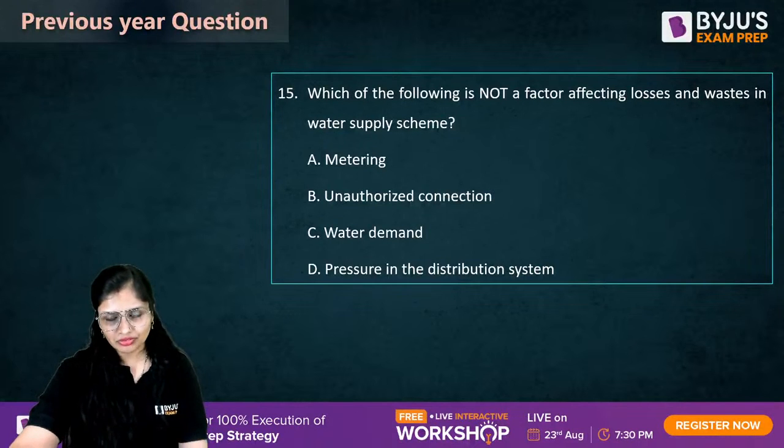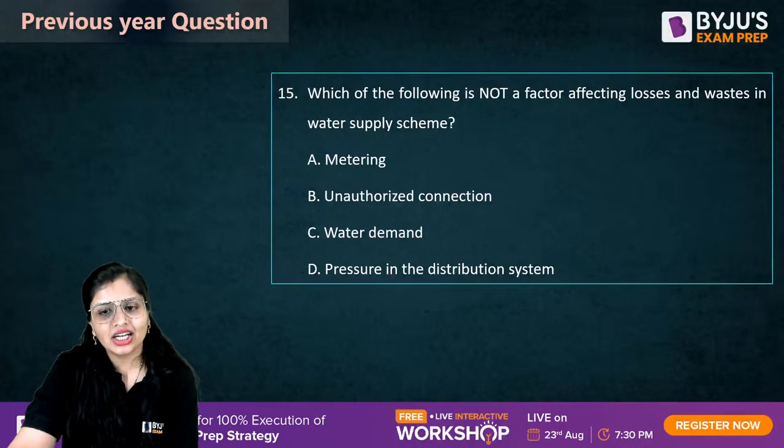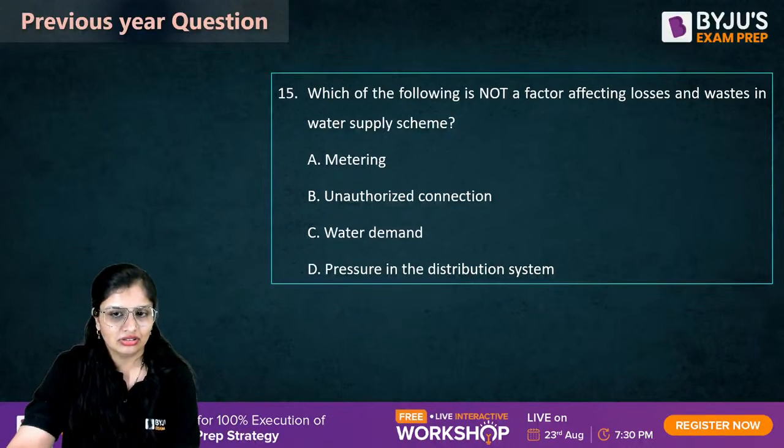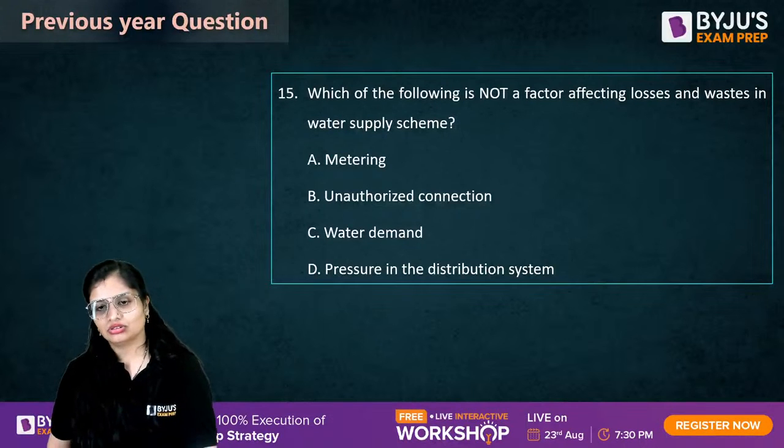Now, question number 15. Which of the following is not a factor affecting losses and waste in water supply scheme? It is not a factor. Come on guys, this is a basic logical question.